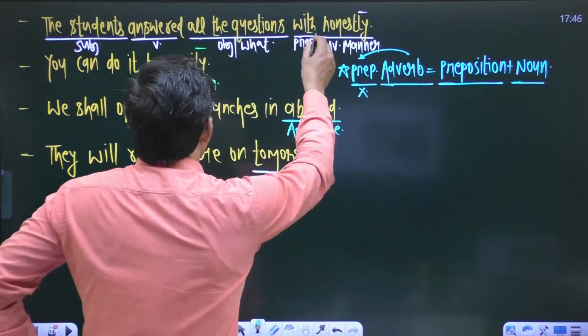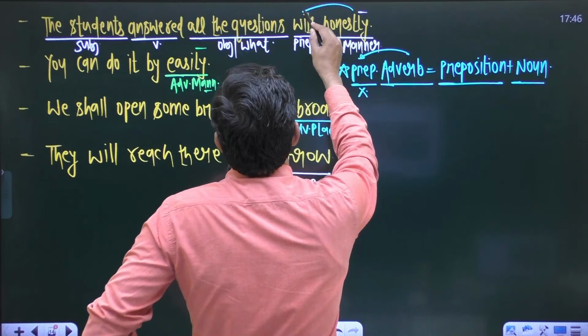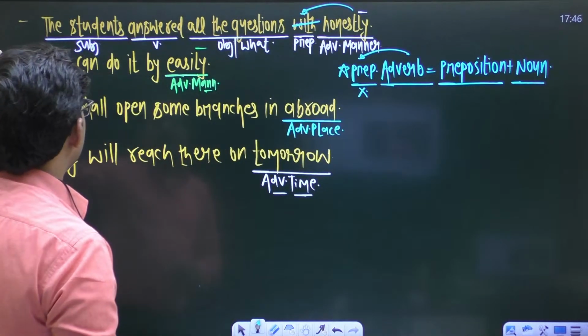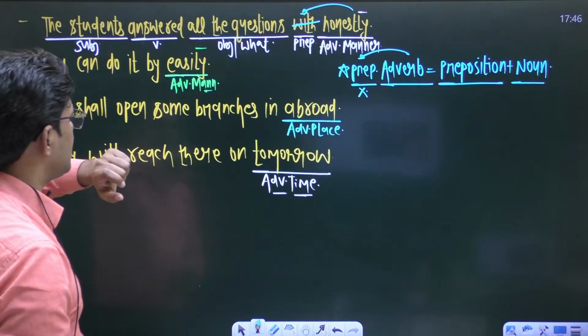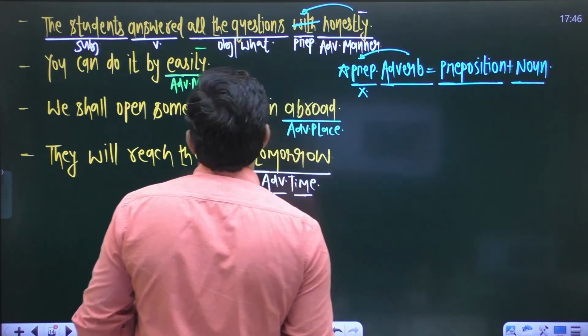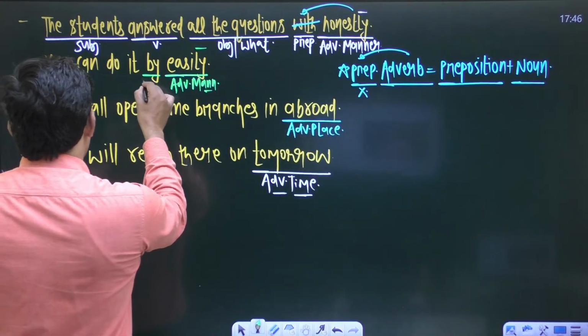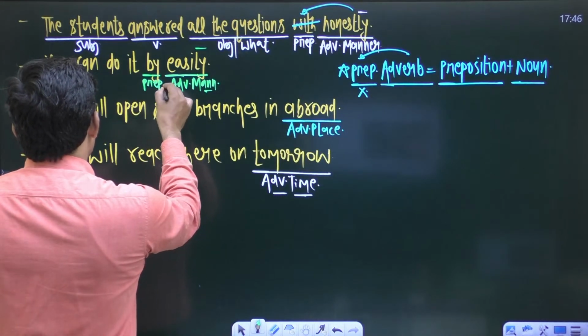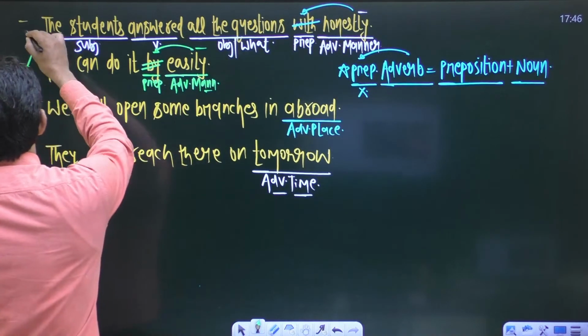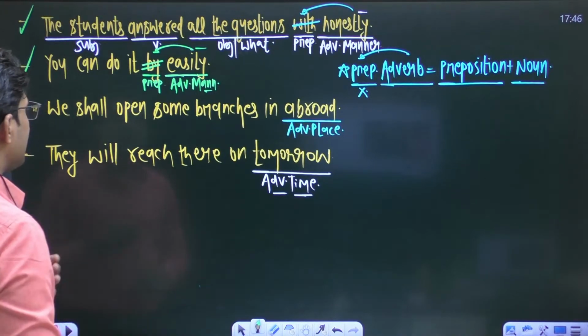So in the first sentence, drop the preposition with. The sentence will be: The students answered all the questions honestly. In the second sentence, drop the preposition by. The sentence will be: You can do it easily.